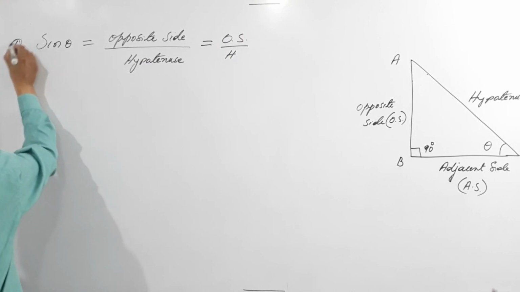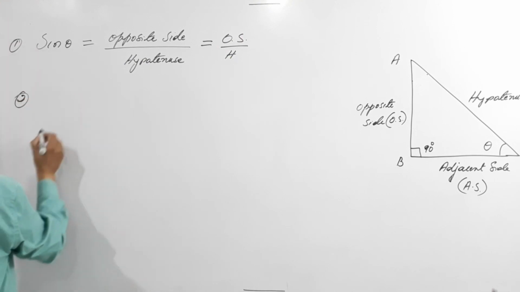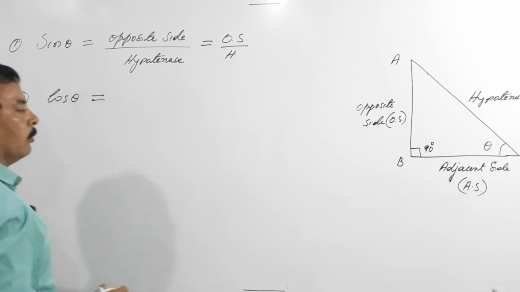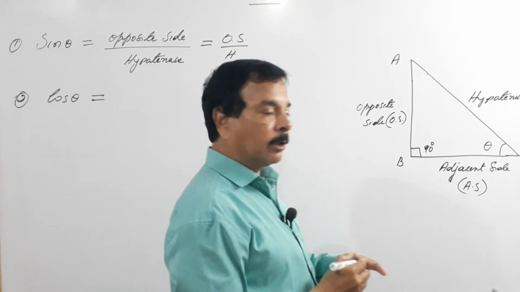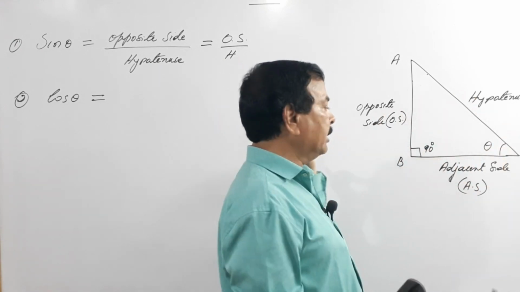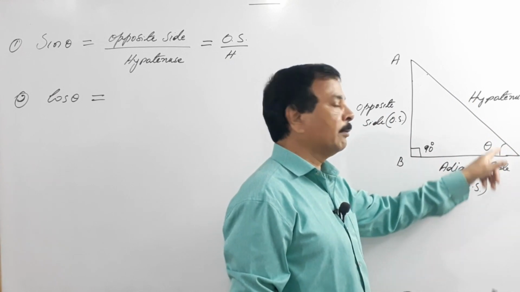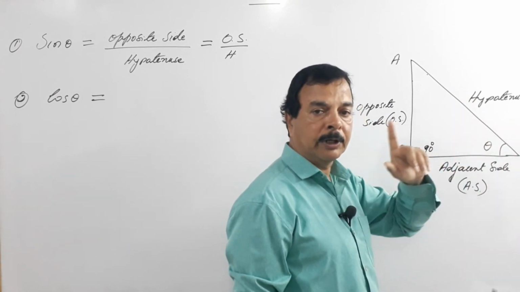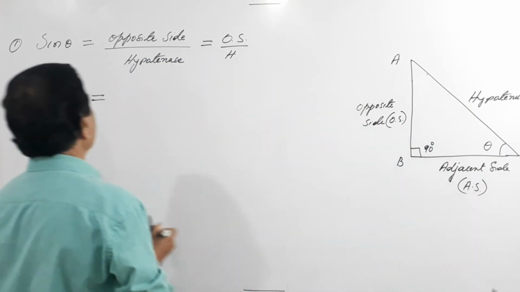This is the first ratio. Second ratio, cos theta. Now, what is cos theta? We divided the opposite side by hypotenuse for sin theta, but in this case we divide the adjacent side by hypotenuse. If we divide the adjacent side by hypotenuse, we get cos theta. So what is this?